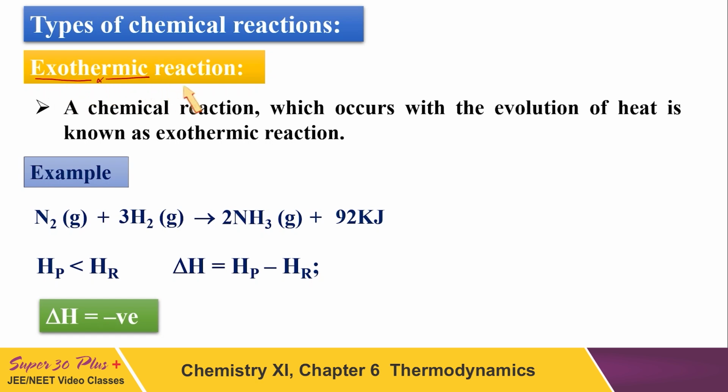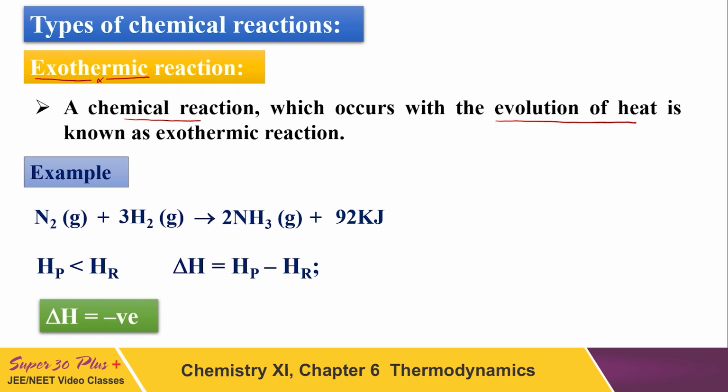Exothermic. I believe you must already know what exothermic is. This is a chemical reaction in which there is an evolution of heat. Heat is released by the system when the reaction takes place.